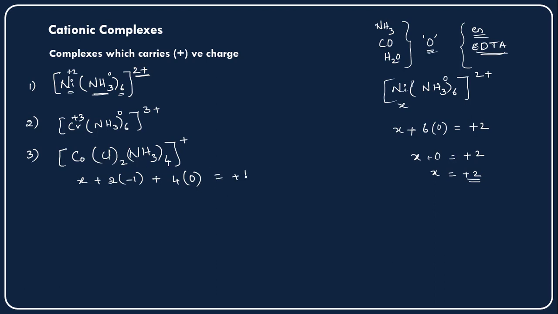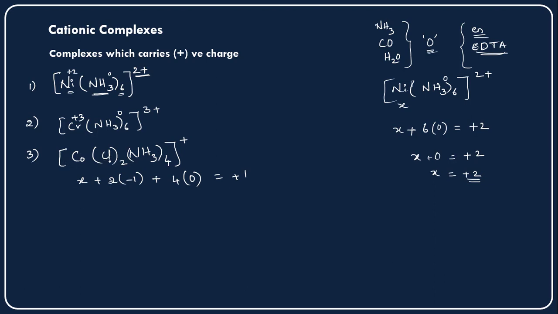And this side plus 1 charge is there, right? So plus is nothing but plus 1. X for cobalt, we don't know what the oxidation state of cobalt is here. That is the reason we have taken the X value. We have to find out this X value. What is the oxidation state of the cobalt?